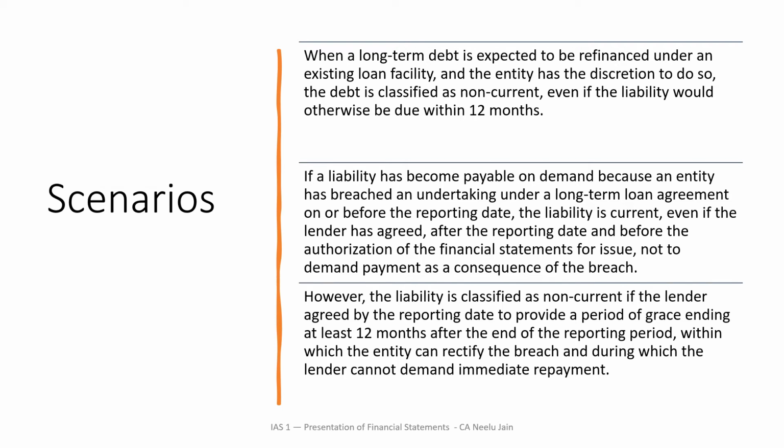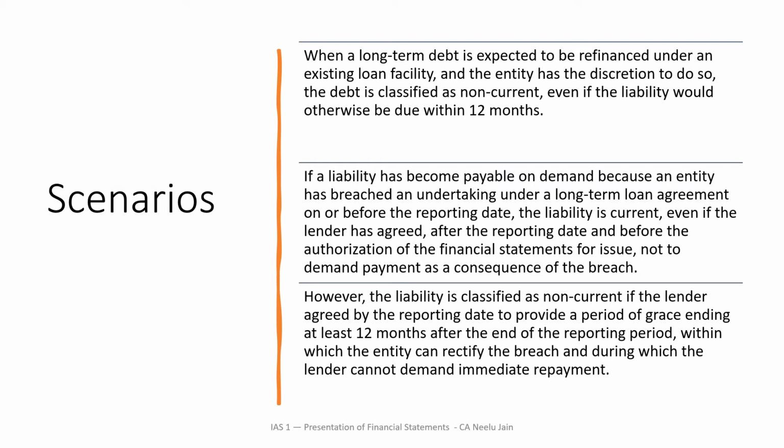The second is, if a liability has become payable on demand because an entity has breached an undertaking under a long-term loan agreement on or before the reporting date, the liability is current, even if the lender has agreed after the reporting date and before the authorization of the financial statements for issue not to demand payment as a consequence of the breach.